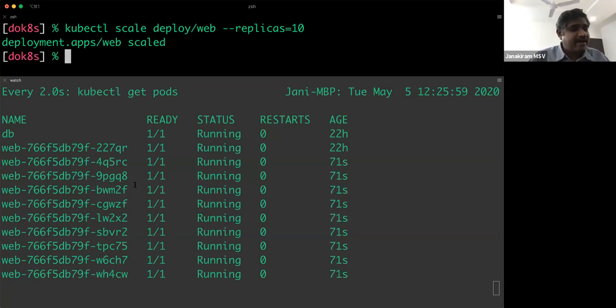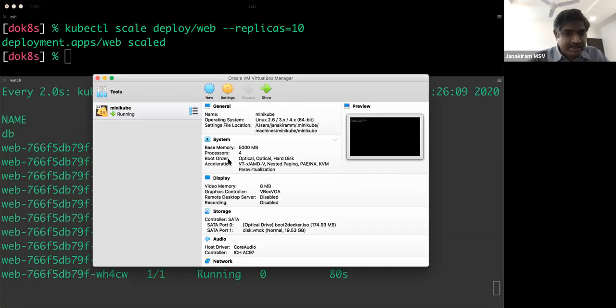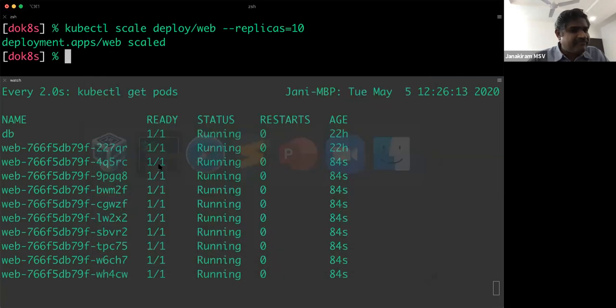So let me summarize what I have shown you. I have shown you how I deployed an application in my local environment running a single VM cluster. And once I was convinced that it's all good, I went ahead and deployed it to a production cluster running in DigitalOcean, and I have scaled from 1 to 10.